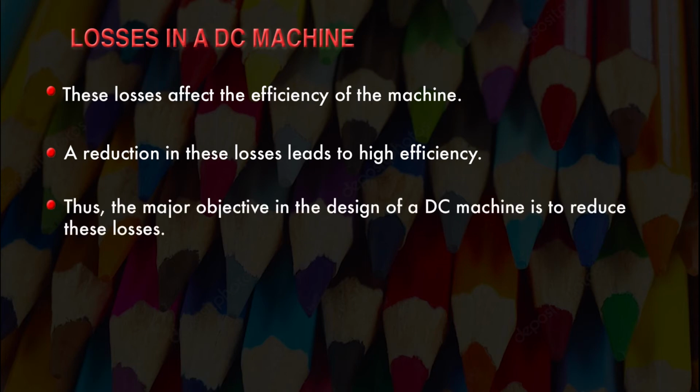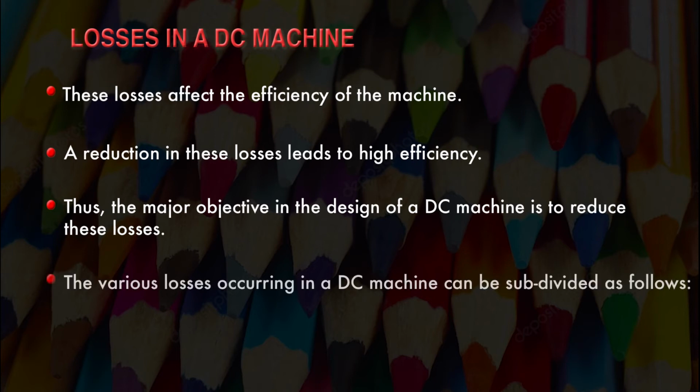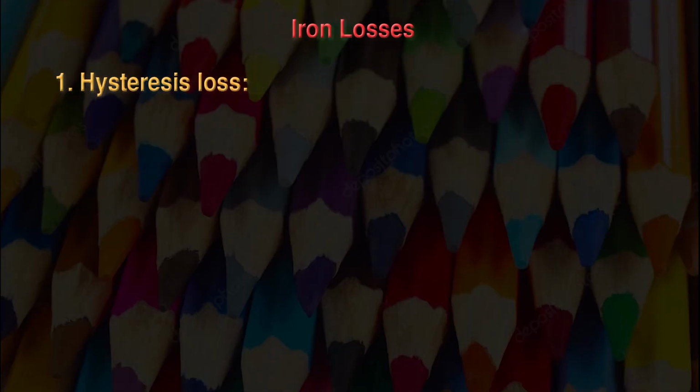So the major objective in the design of a DC machine is to reduce these losses. The various losses occurring in a DC machine can be subdivided as follows. These losses can be classified as iron losses, and iron losses can be classified as hysteresis losses and eddy current losses. Losses that occur in the iron part of a DC machine are called iron losses, core losses, or magnetic losses. These losses can be classified as, first one is hysteresis losses.